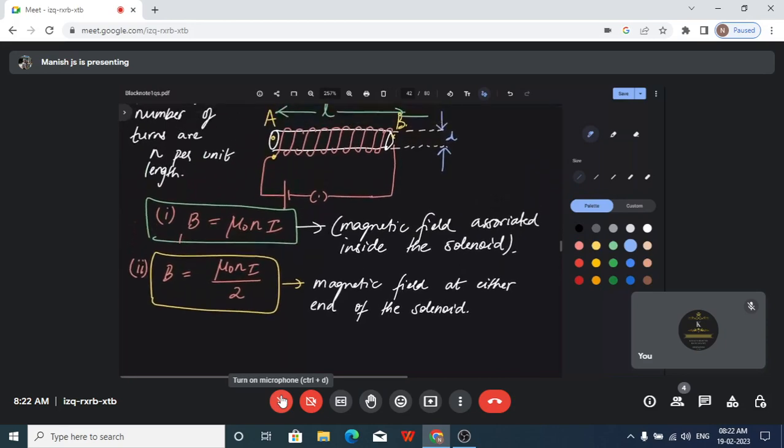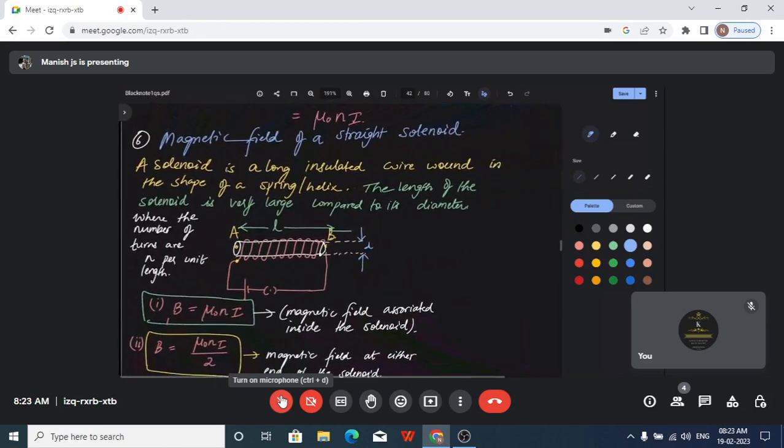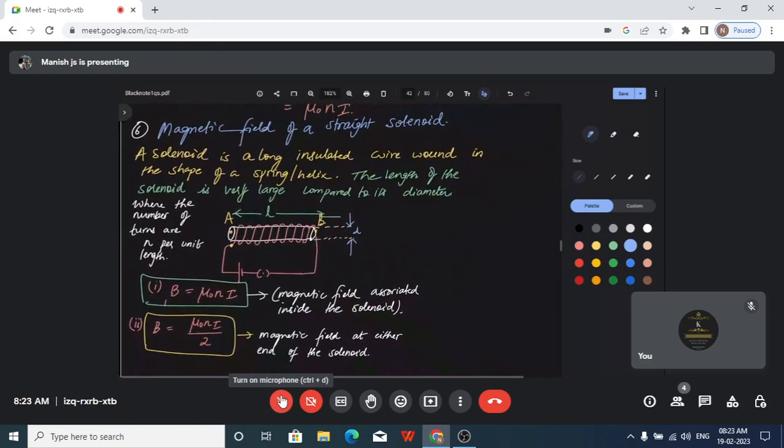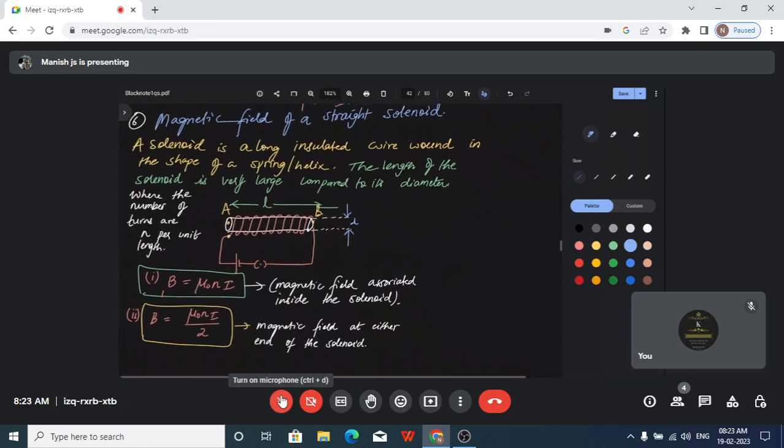So this is all about the solenoid. I hope the solenoid concept is now clear. This is all the magnetic field associated with a straight solenoid. So we express it like this. That's it. Shall we go to the next part? Is that clear? I hope this part is clear. Yes, sir. Okay.